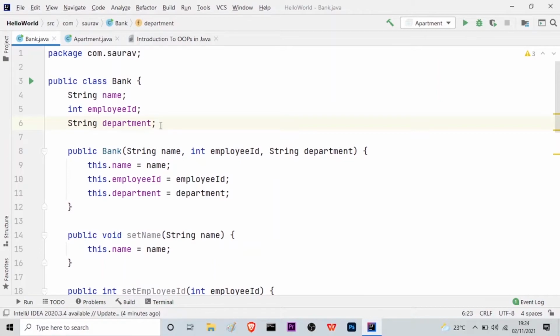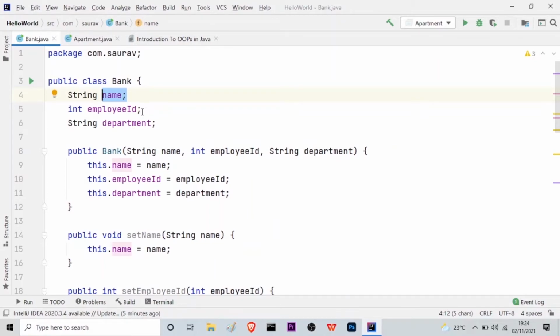It doesn't matter. What I have done is, here I have created a class bank where there will be lots and lots of employees. So if I create a main entity, I can create many objects which will be individual employees. Therefore, I have defined the characteristics of a particular object or an employee which will reside inside this class. As you can see here, this is the data type string. This is the characteristic, which is name, or the properties.